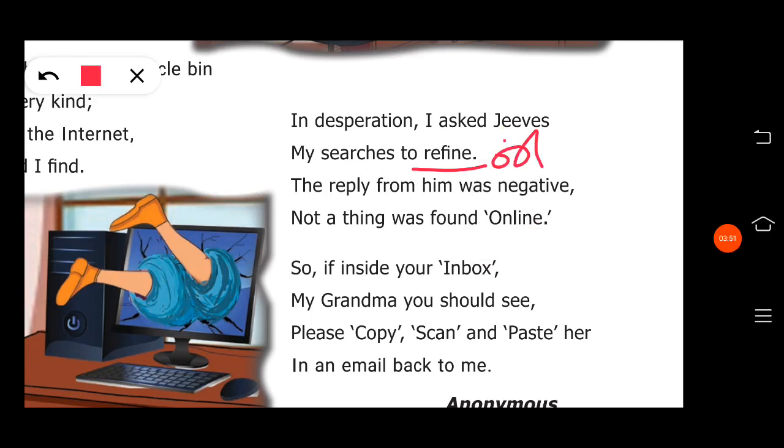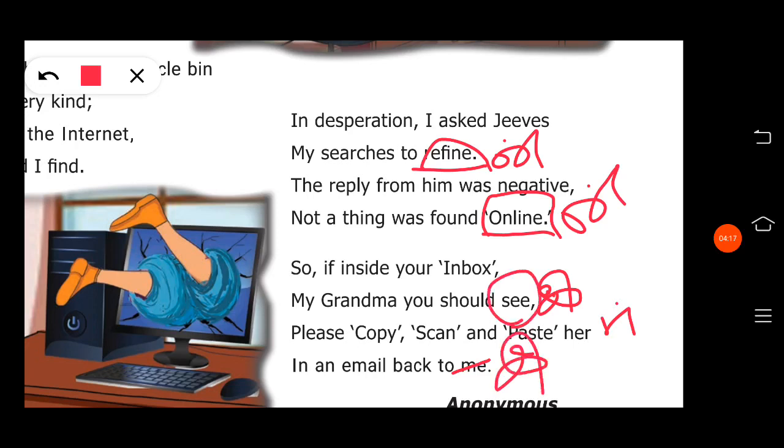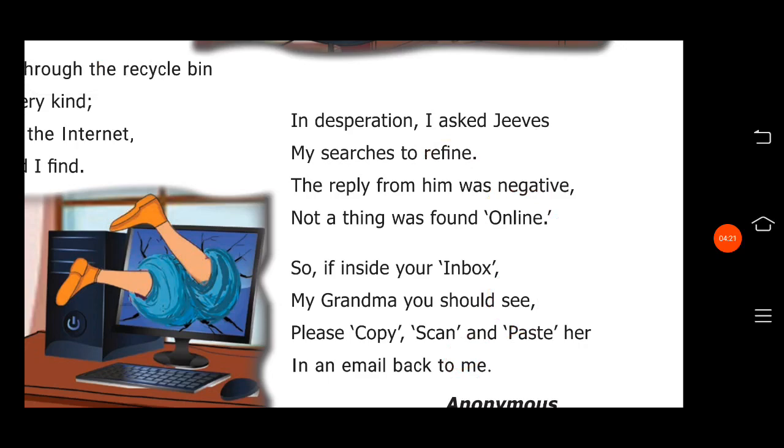Negative, if sound. Online, in sound is ending again. So refine, online are the rhyming words in the 4th stanza. Next, inbox, C, e sound. Her, ir sound. Me, again e sound is coming. So C, me are the rhyming words in your fifth stanza.